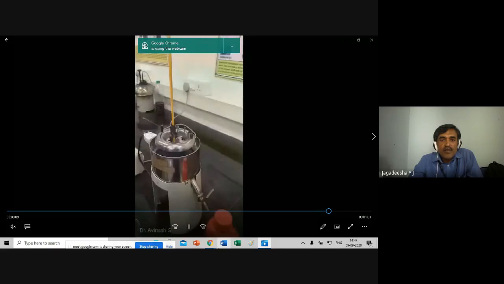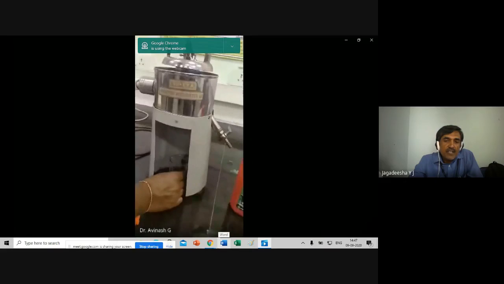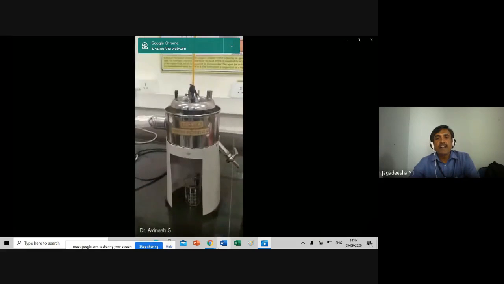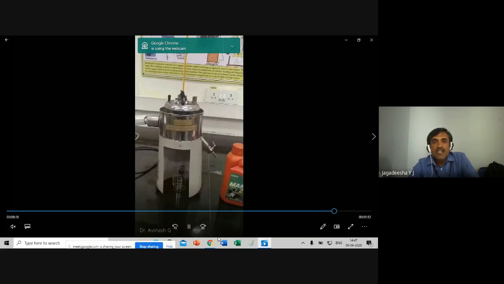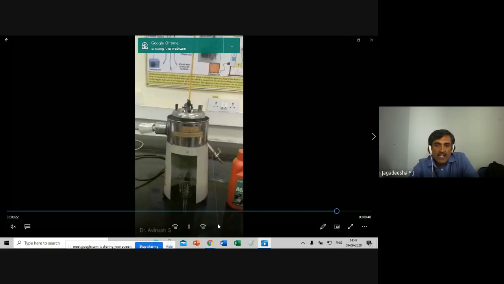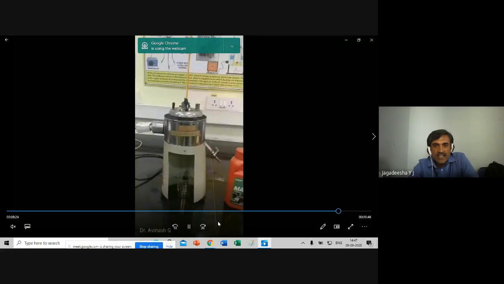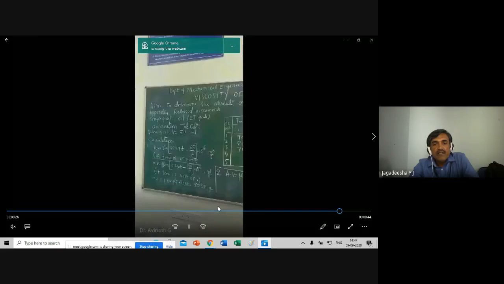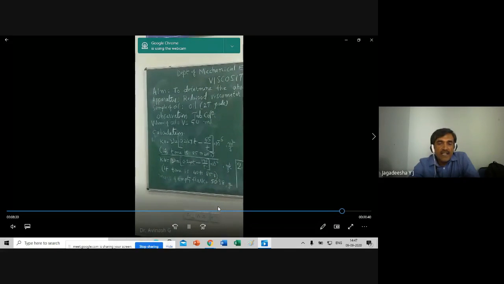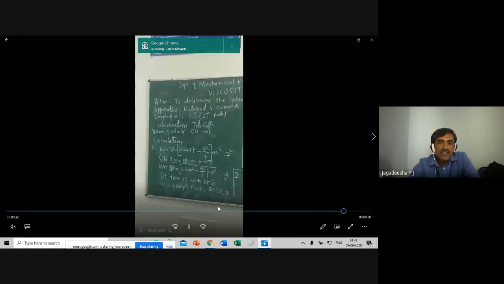They have completely poured that one. Now keep the measuring flask below that one, below the apparatus. Then close the lid, insert the thermometer, and heat it to another temperature, say 80 degrees Celsius, and repeat the experimentation for another 80 degrees Celsius or 90 degrees Celsius. Just it is a repetition.